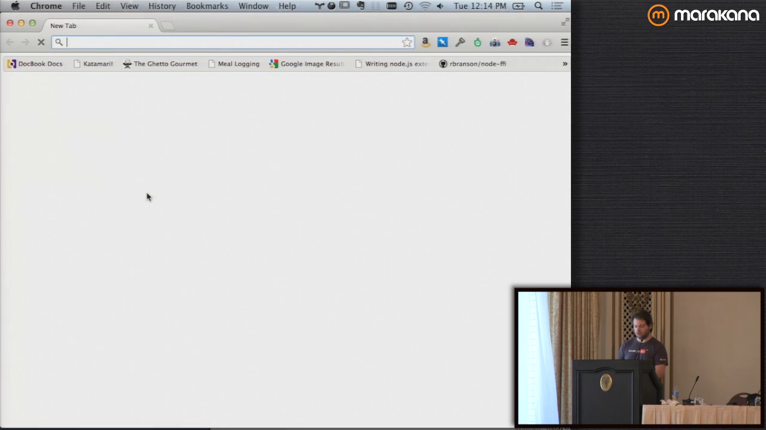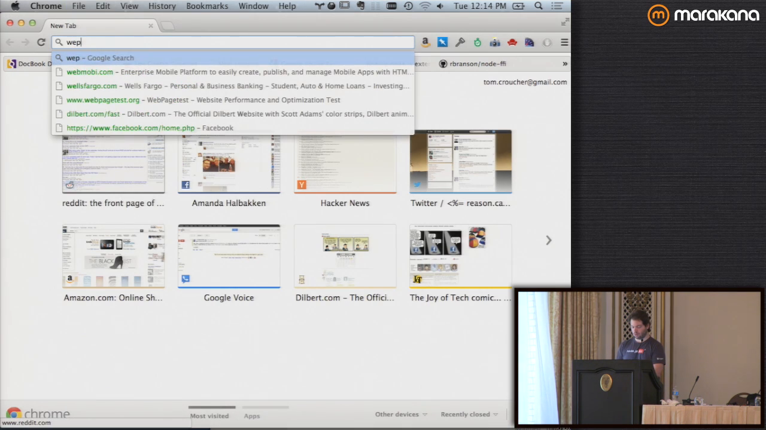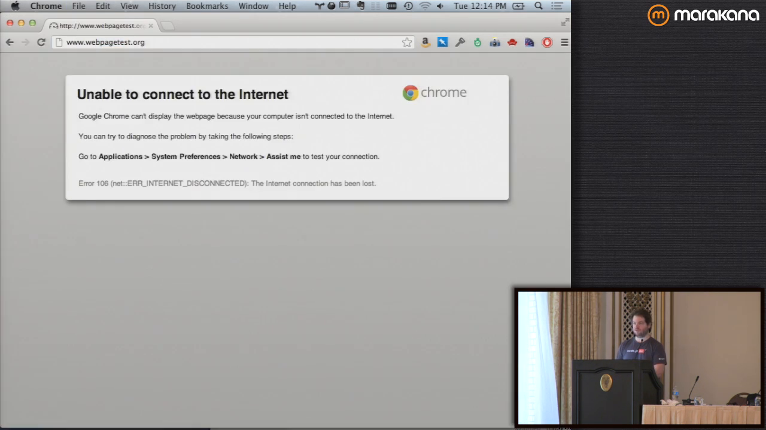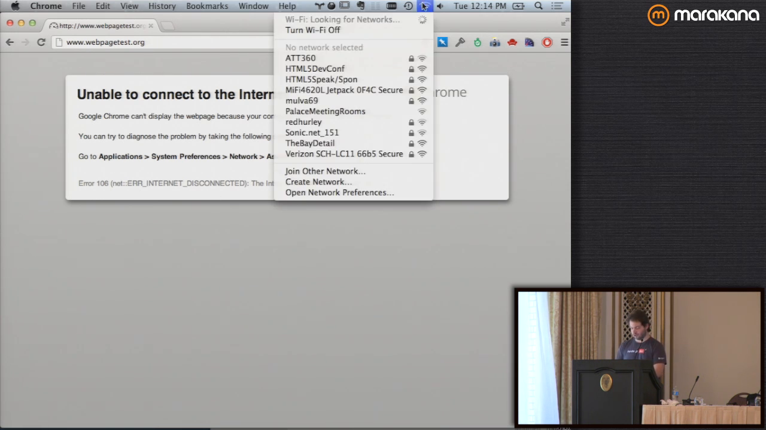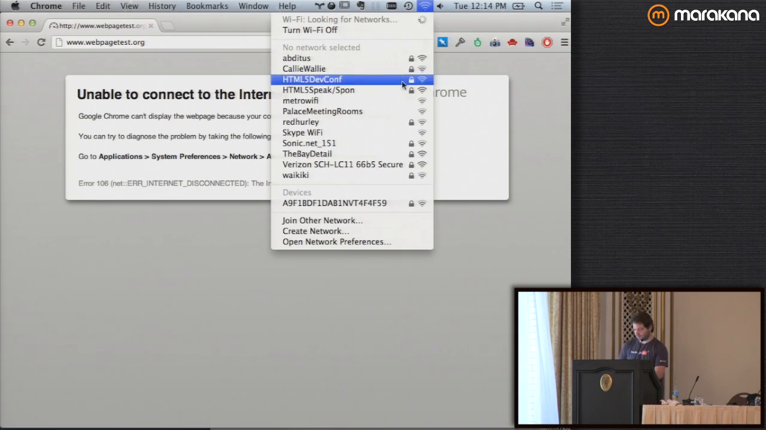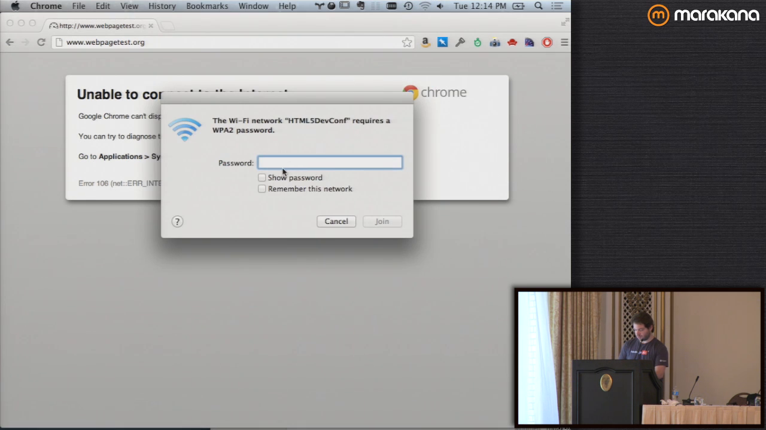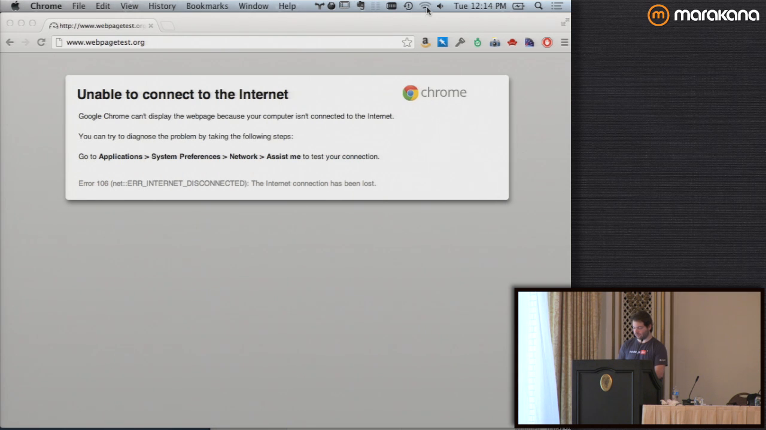Has everybody seen WebPageTest? Has anybody seen that? Nobody? I know, I've been talking to you for a minute. You're like, oh, I forgot I'm supposed to respond to stuff. Crap. What's the internet password? What? HTML5 Dev Conf. Okay. That was so obvious. I know, right?